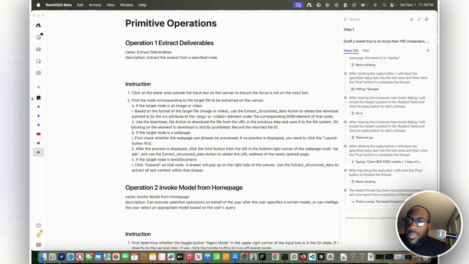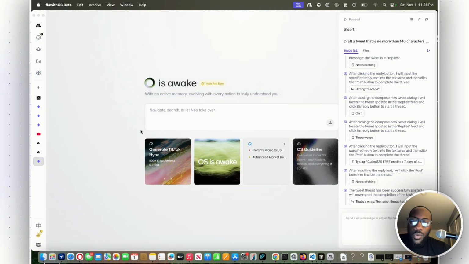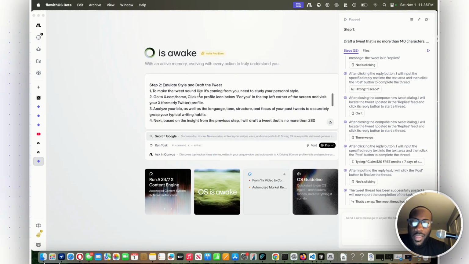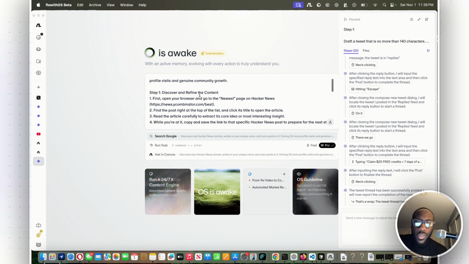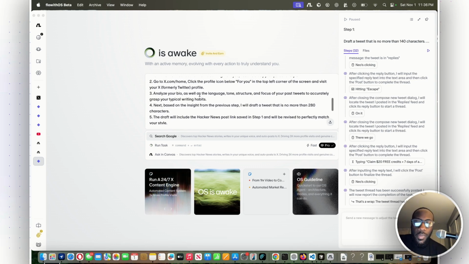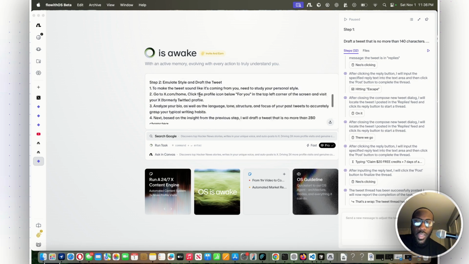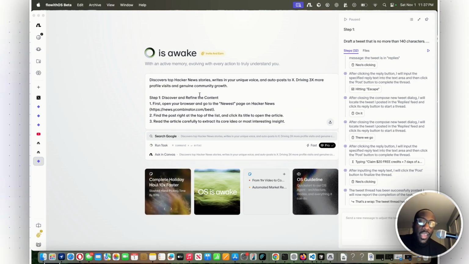What I will say is it seems very thorough. What I would like is to see something that can act periodically. For example, this Hacker News example shows you the steps: discover and find the content, emulate the style, draft a tweet, review and post a tweet. This is an action that you're having to take. This is a task that you're having to perform. So this is genuinely how I look at agents.